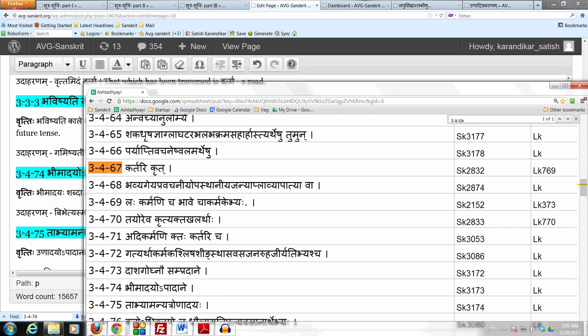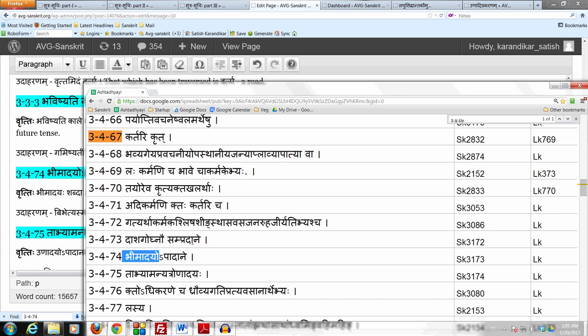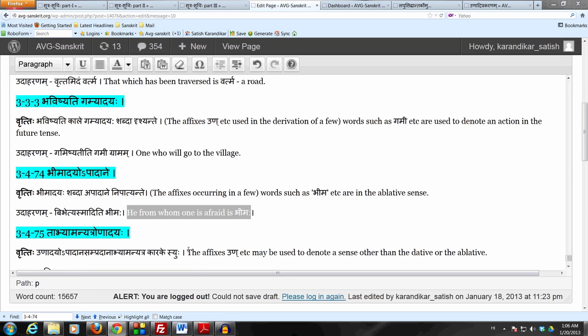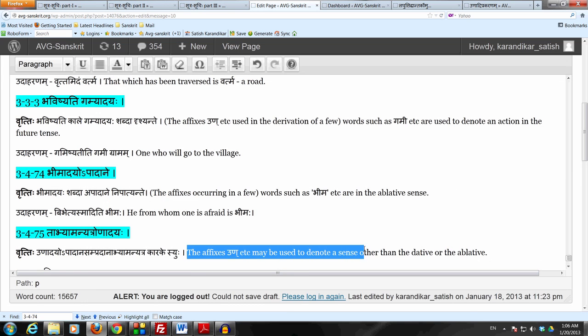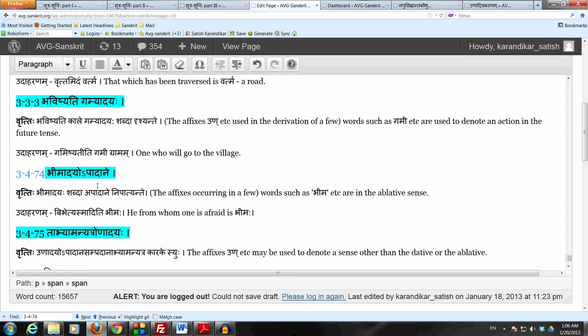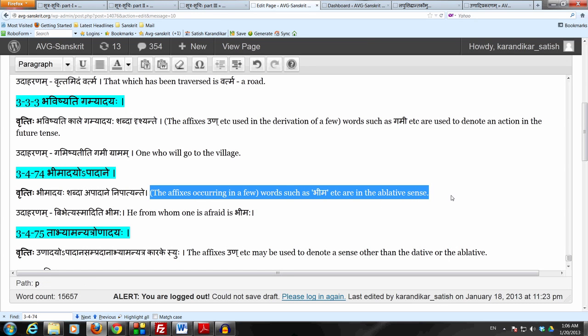We are going to study the sutram Tabhyamanyatronadayaha 3475, which is going to tell us that the Unadi affixes may be used to denote any participant of the action except the recipient, and except in the sense of ablation. But by this Sutram 3474, Panini makes an exception for this small class of words, Bhima, etc., is that these words may be derived using affixes which denote the sense of ablation or separation.